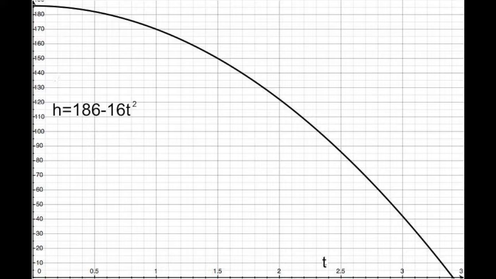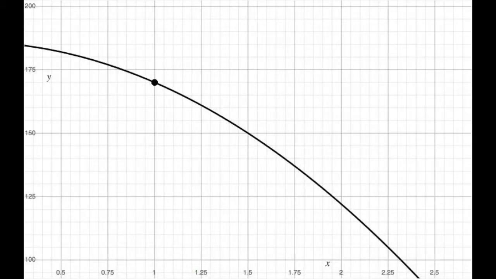He discovered that the height after t seconds could be given by 186 minus 16 t squared. This is because the Leaning Tower of Pisa is 186 feet tall, and it falls at something proportional, 16 times, the square of the amount of time that has elapsed. After 1 second, it had fallen 16 feet. After 2 seconds, it's fallen 64 feet. This graph shows how height changes with time. The object is falling directly downward, but the parabola is height is 186 minus 16 t squared.